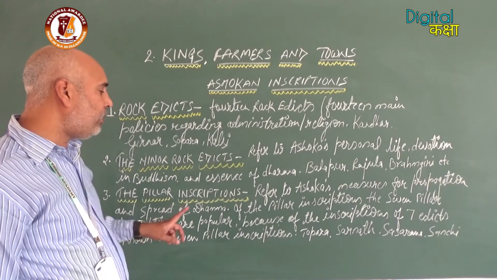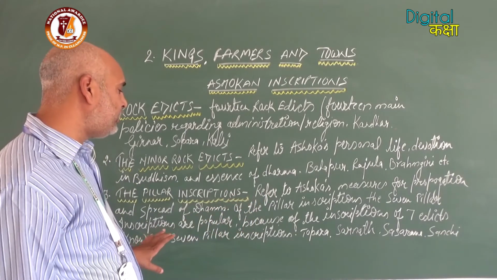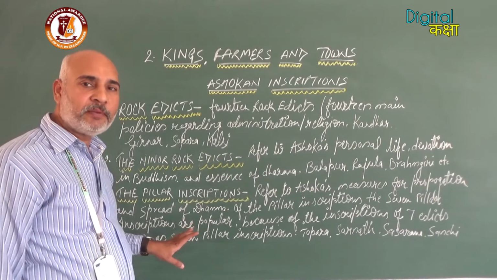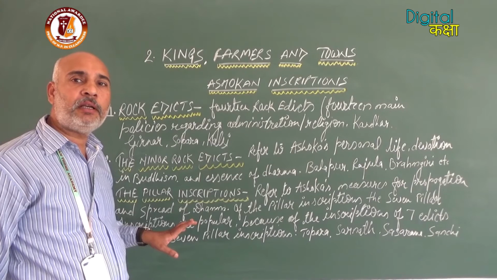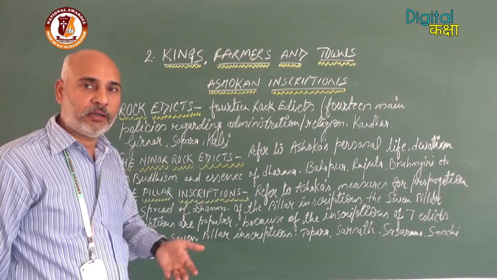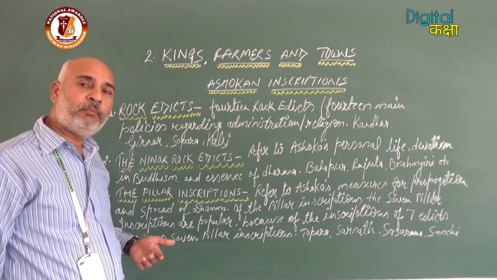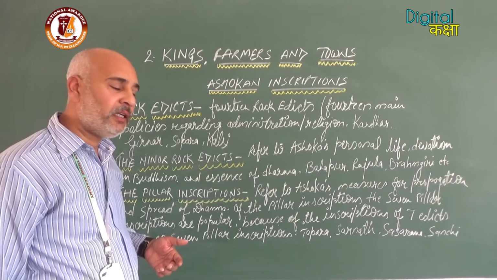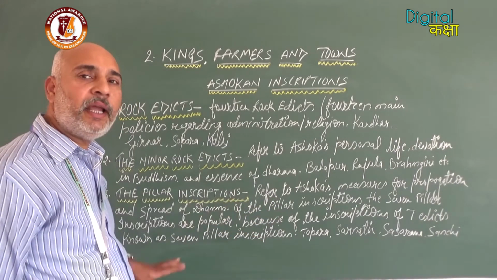So, spread of Dhamma: the pillar inscriptions. The 7 pillar inscriptions are popular because 7 edicts were mentioned there. That's why it is known as the 7 pillar inscription. That is, 7 orders, 7 principles, 7 instructions are mentioned there, because of the inscription of 7 edicts.